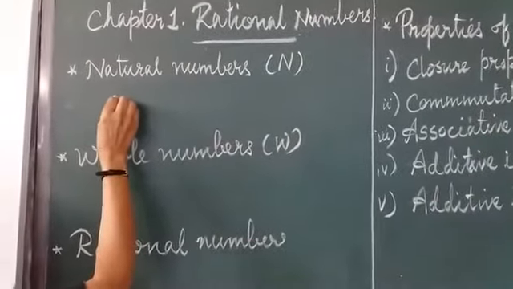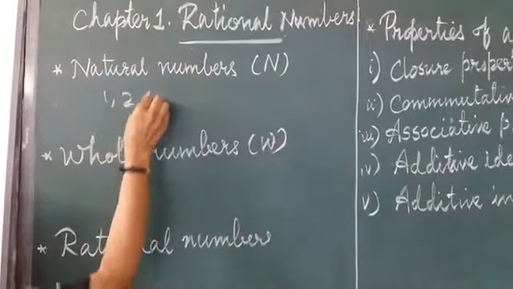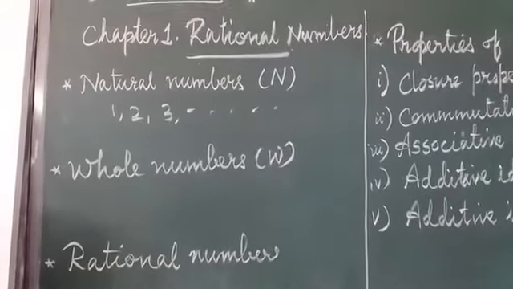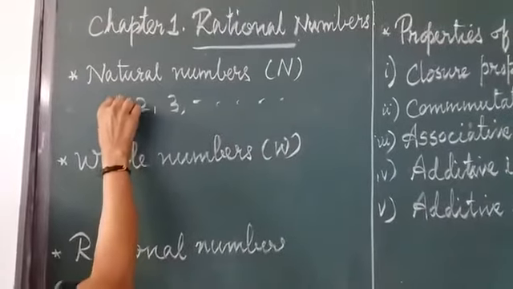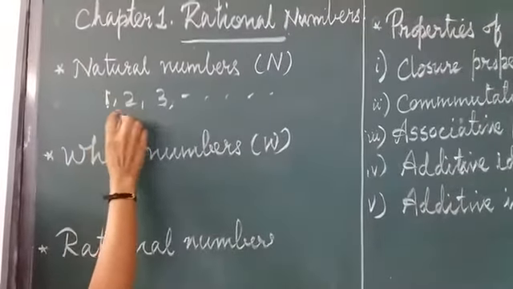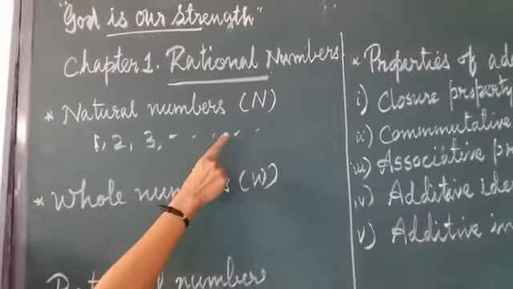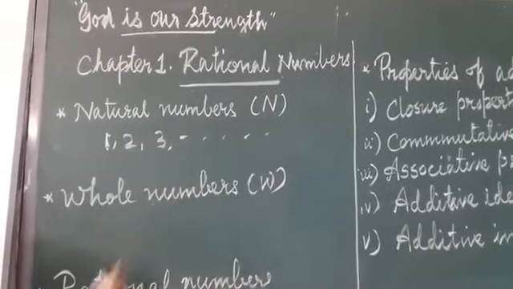Natural numbers are just counting numbers. 1, 2, 3, etc. numbers are called natural numbers, starting from 1. Smallest natural number is 1. 1, 2, 3, etc. numbers are called natural numbers and it is denoted by capital letter N.